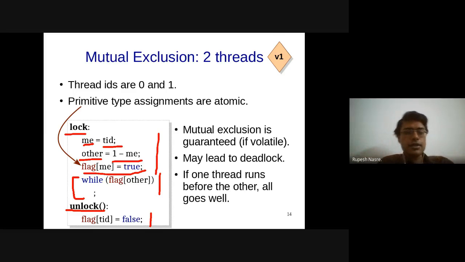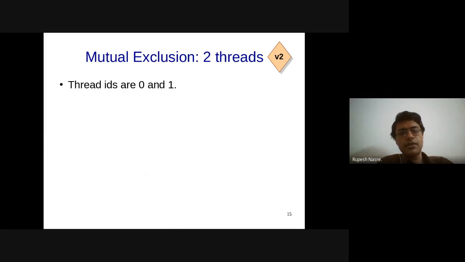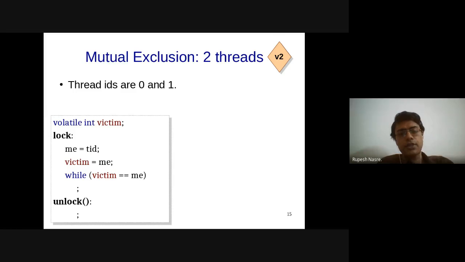So now there is a little difference in the way we are going to do the processing. There is no flag here, because there were 2 flags, therefore there was this coordination problem. So I'm going to say that I am the victim. That means that I am going to wait for you to finish. So victim equal to me. Victim is a shared variable. This me and TID are local variables. So while victim is equal to me, that means it is not my turn, I'm going to wait. And unlock doesn't require setting anything, because